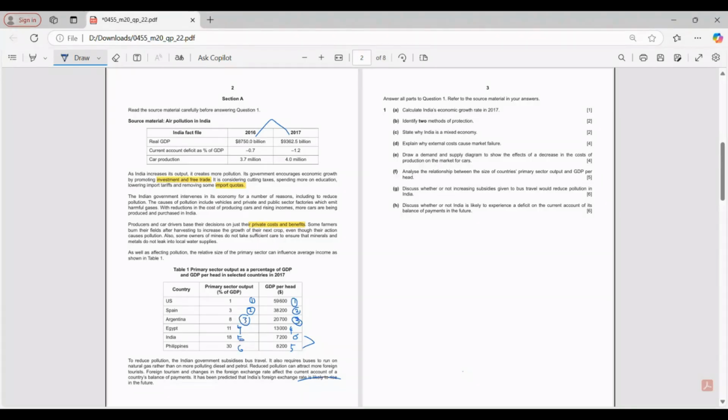Identify 2 methods of protection from imports. What have you mentioned? Import protection for the firms. What have you mentioned, Abigail, Mukund, Lily? We're discussing B first. Okay, economic growth, we didn't do that. So what is the answer there?